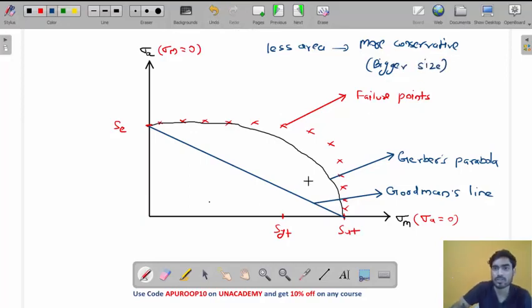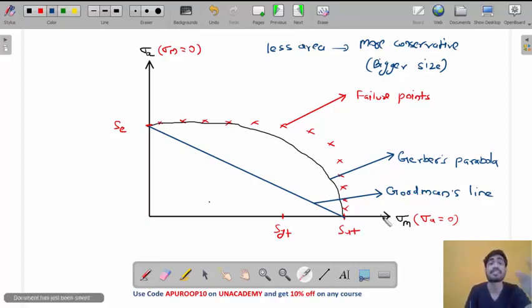So if you design using Goodman's line, look at its area. This will be the safe area of Goodman's line, a triangle area, and this big area will be of Gerber's parabola. So which one has less area? Goodman's line has less area. So it will be more conservative, meaning you will have a bigger size, and your design will be safer, my friend.